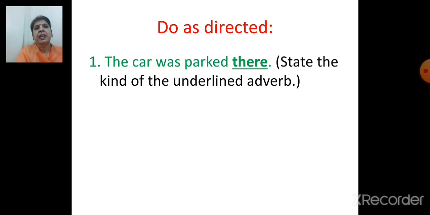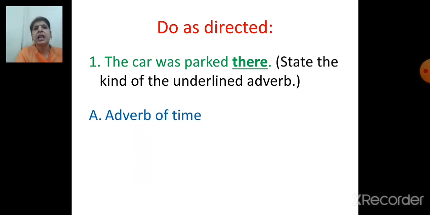Now do as directed. First one. The car was parked there. It is given, state the kind of the underlined adverb.